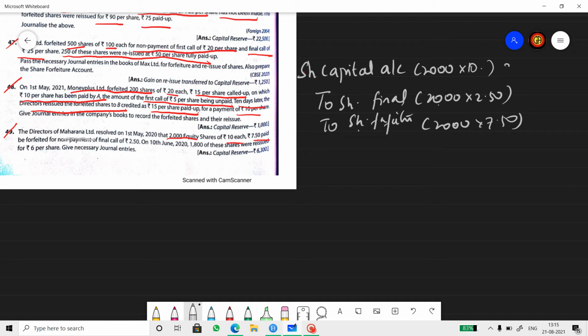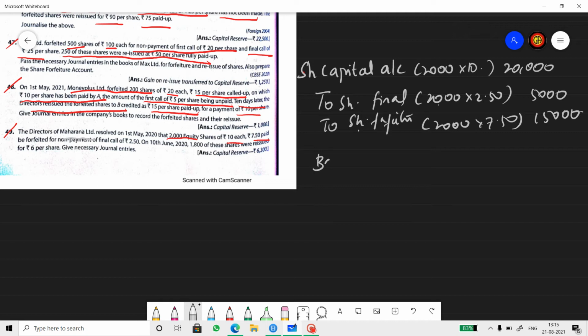So 20,000. Share final call will be 2000 into 2 rupee 50 paise, 2000 into 2.5 is 5000 rupees. So remaining is 2000 into 7.5, that is 15,000. Now this is forfeiture entry.